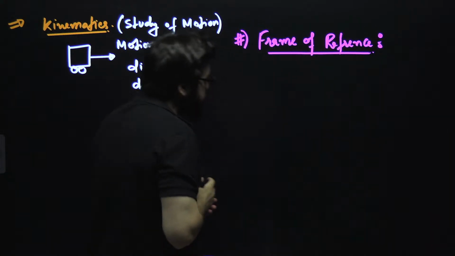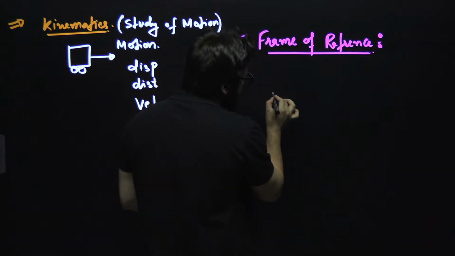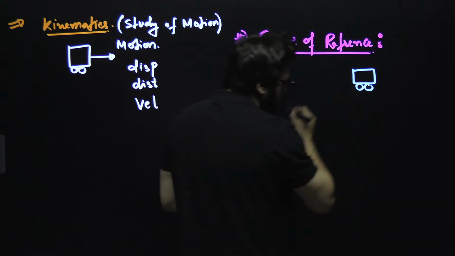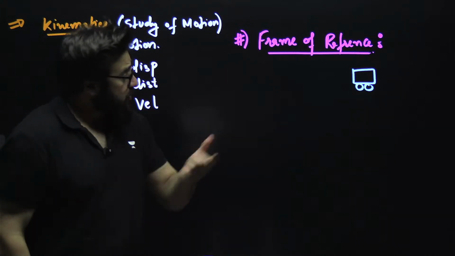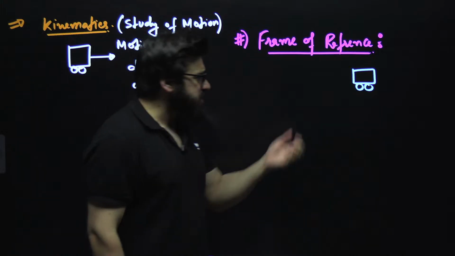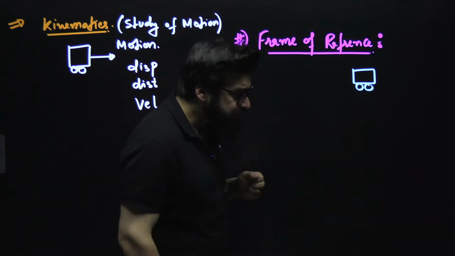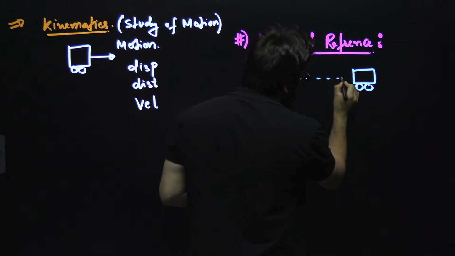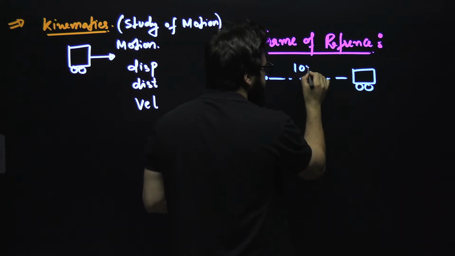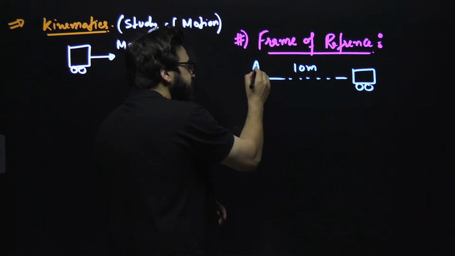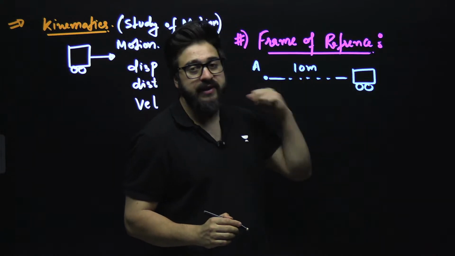Let's suppose this is the car over here. Guys, the first topic that we are understanding is frame of reference. Let's suppose we have got a car over here. I am saying from this point A, this car is, we say, 10 meters away.